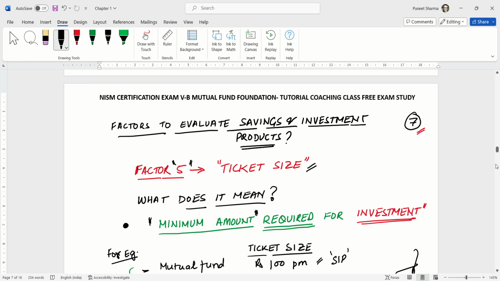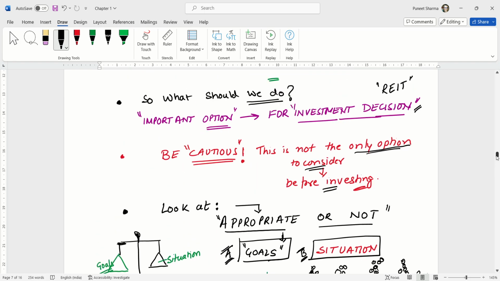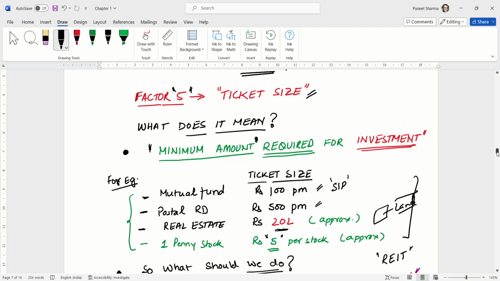Let's take some examples of different investment products and their ticket size. For example, mutual funds, where there is something called a SIP, which can start off with as low as 100 rupees per month. This can be in equity, debt, hybrid, or whatever funds we are talking about, and we will discuss these funds a little later. A Postal RD can start off with as low as 500 per month, and the same can be with bank RDs also.